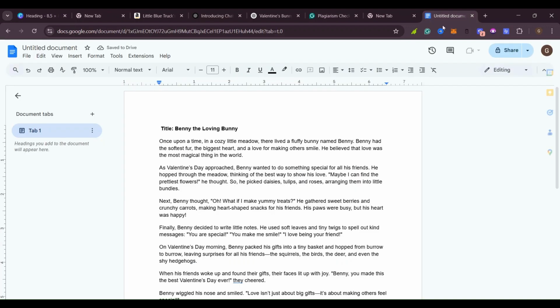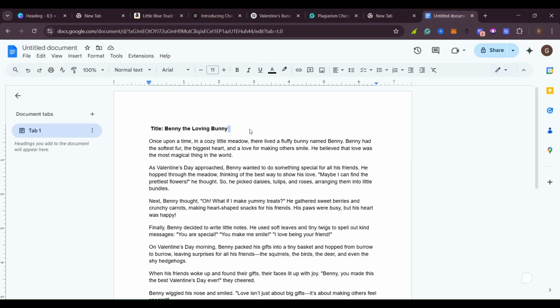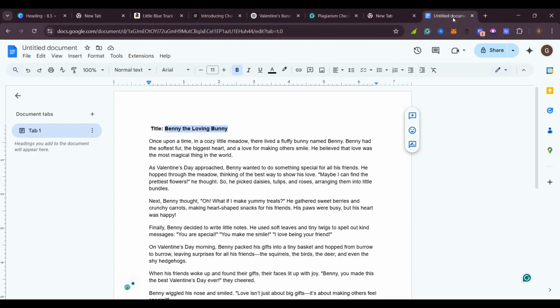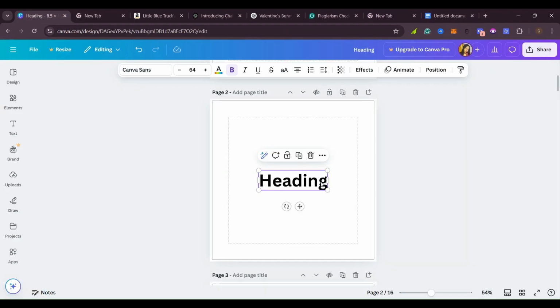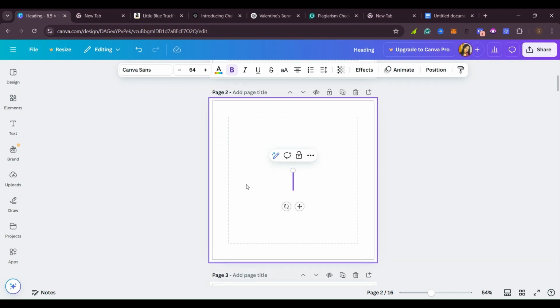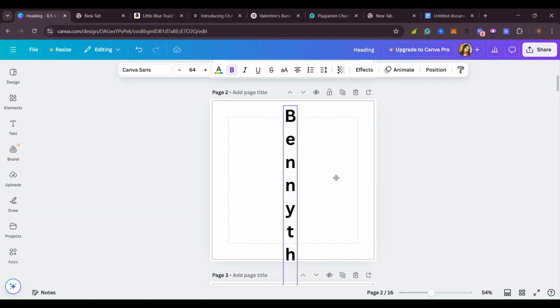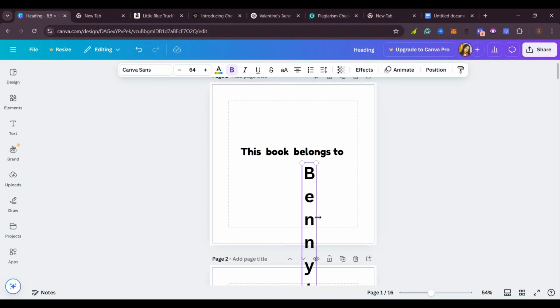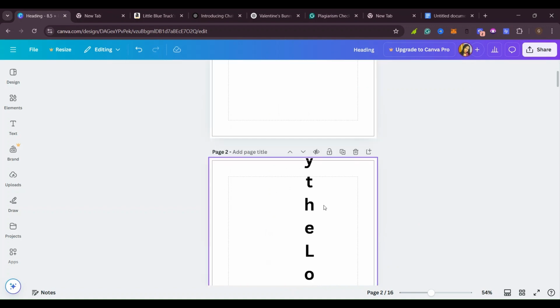Then I'll go to here on, you see why putting my work on the Google Docs makes it easy. So I'll just click here and copy this word. Then after copying it, I'll come and paste it in Canva. So this is how it looks like. I will resize it so that it can sit in nicely.